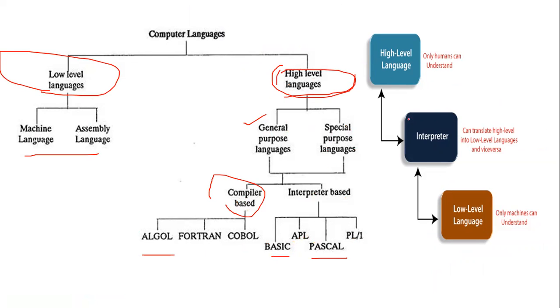So let's see how the difference is. High-level language is something used in computers which can be understood only by humans. Low-level language is understood only by the machines. And translators can translate high-level language into low-level or vice versa. So here, high-level and low-level language gets understood with the help of a translator.